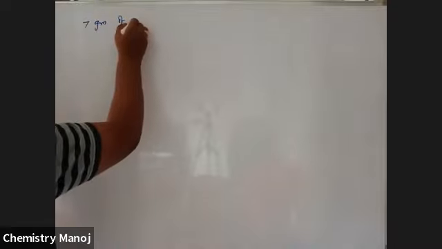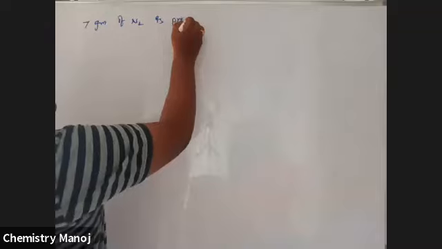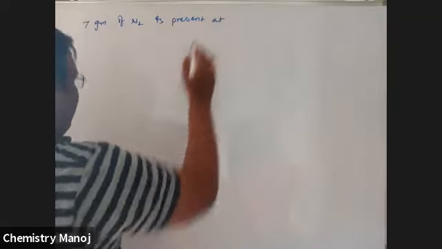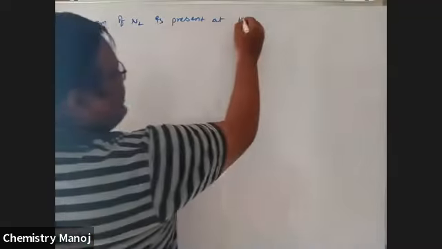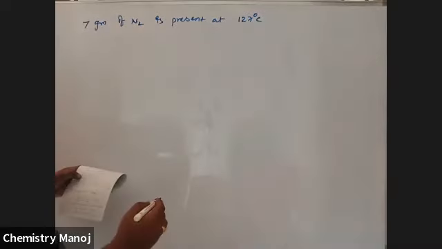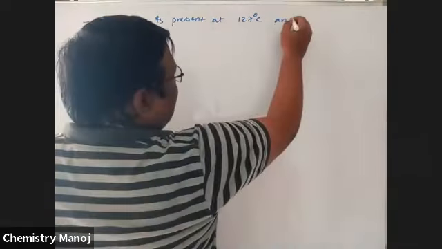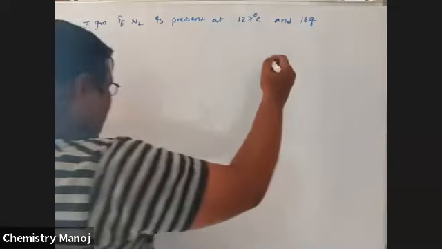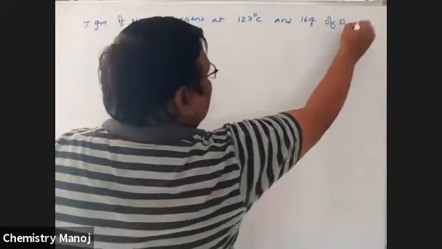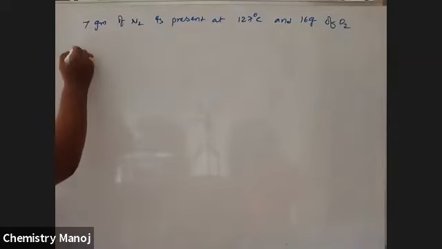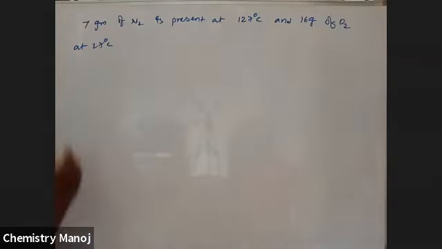Okay, now see here. 7 grams of N2 is present at 127 degrees centigrade and 16 grams of O2 at 27 degrees centigrade.